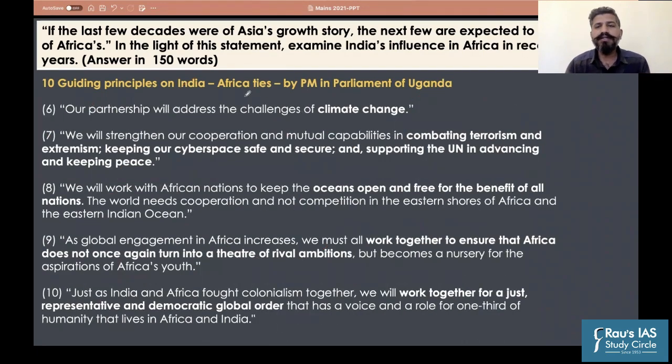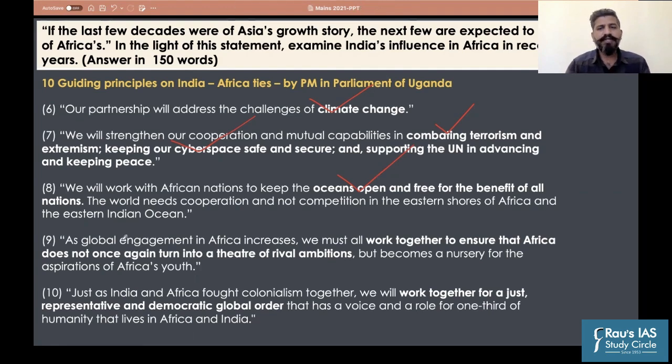Okay, if you look at other things, India and Africa will focus on the challenges posed by climate change. Both these are agrarian regions. India's majority of the population is involved in agriculture, and Africa is majorly agrarian, plus it has certain resources in the form of minerals. So climate change will have an adverse impact on Africa's interests. Then we are focusing on different areas like cyberspace, the terrorism issue, the UN Convention on Terrorism, everything. Plus the focus is on open oceans. All these are in line with India's stated foreign policy goals.